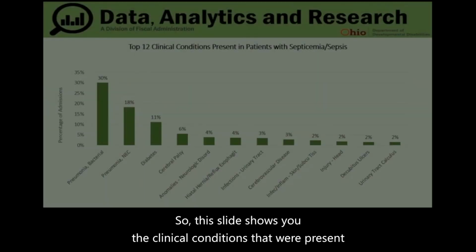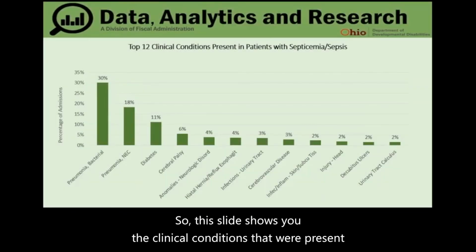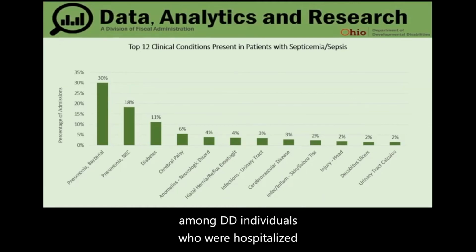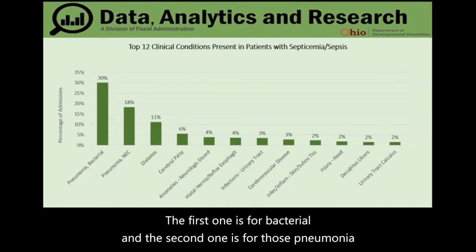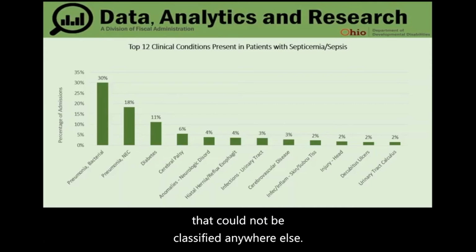This slide shows you the clinical conditions that were present among DD individuals who were hospitalized for septicemia or sepsis in calendar year 2015. You can see that the first two bars represent the clinical condition pneumonia. The first one is for bacterial, and the second one is for those pneumonia that could not be classified anywhere else.